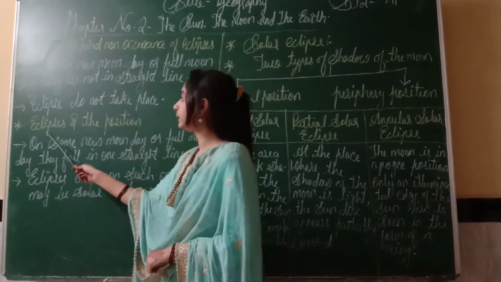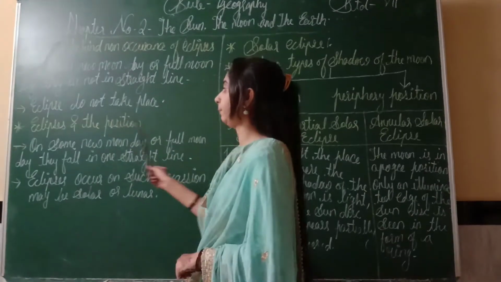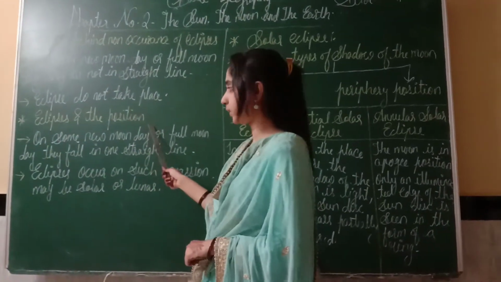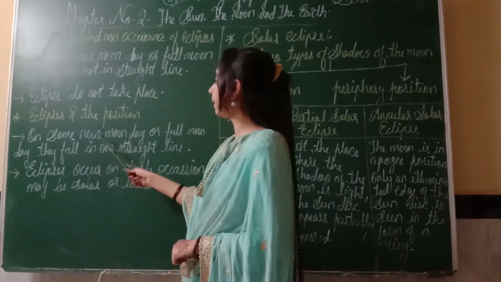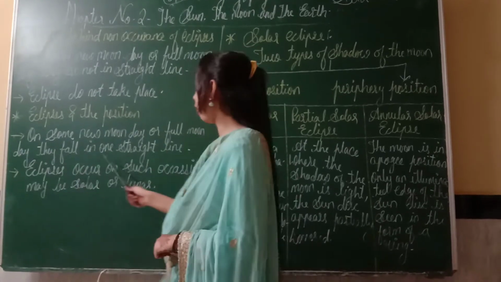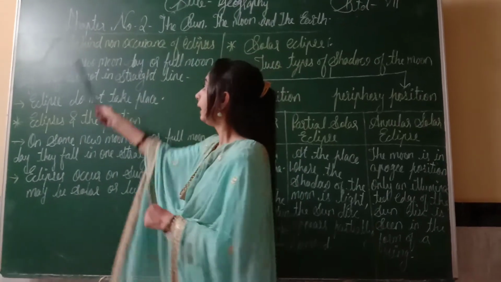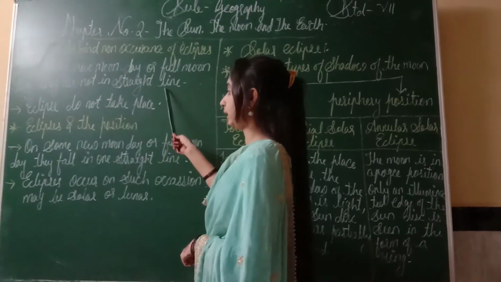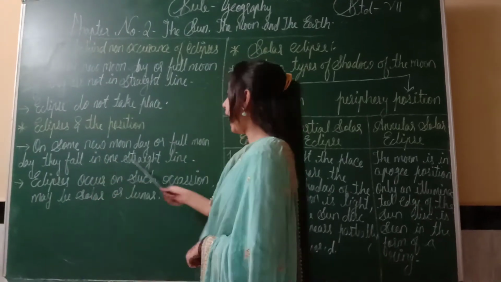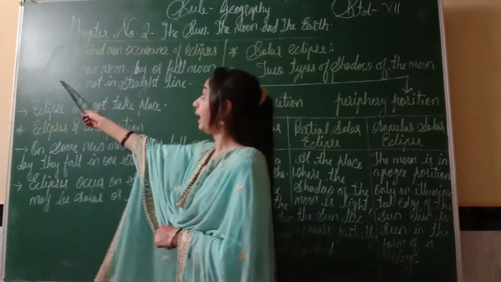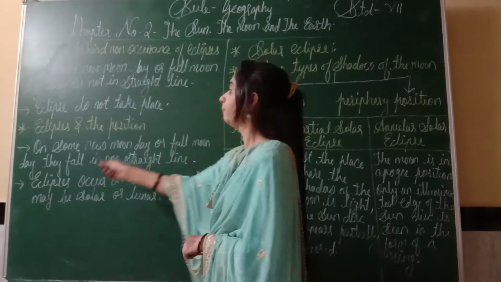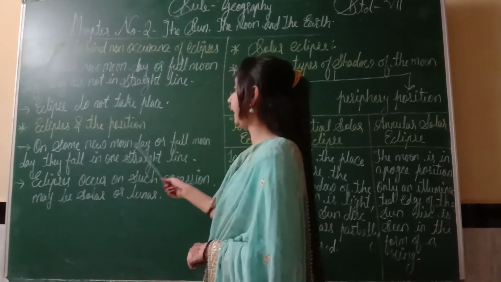The next point is eclipses and their position. On some new moon days or full moon days, they fall in one straight line. Here they are not in a straight line, but here they are in a straight line. Here is every new moon day or full moon day, and here is some new moon day or full moon day.